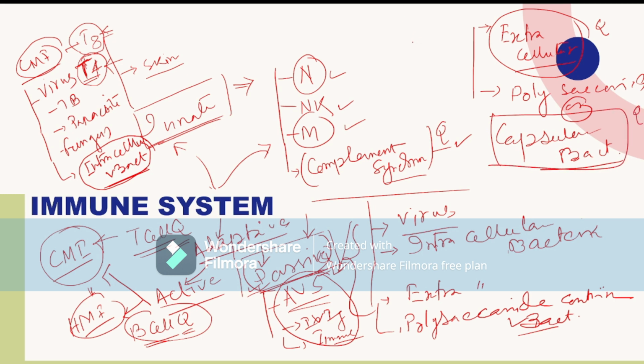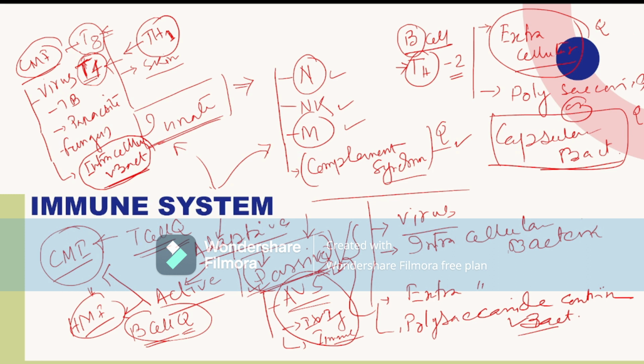And the component for the humoral immune system is B cell and helper T cell, Th2 cell, and this activated T4 cell is Th1 cell. So Th1 is for cell mediated immunity and Th2 is for humoral immunity. These are all India MCQs.